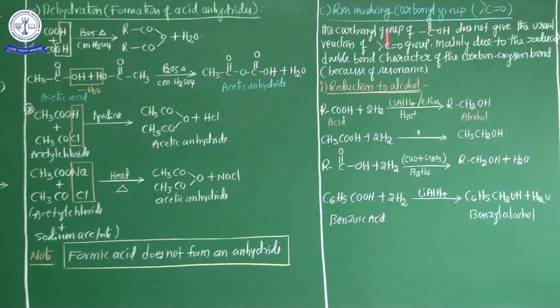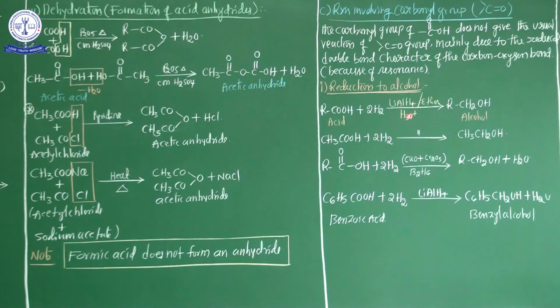From this category, reactions involving the carbonyl group, the first one is reduction to alcohol. What is the meaning of reduction to alcohol? Here, my dear students, whenever carboxylic acid is treated with a reducing agent or with hydrogen, alcohols are obtained. So that's why this name is reduction to alcohol. Now see here, it depends upon the nature of the reducing agent. In this type of reaction, carboxylic acid is easily converted into alcohol.